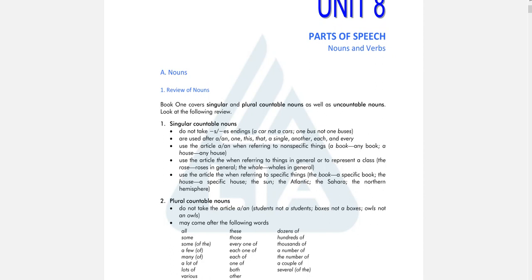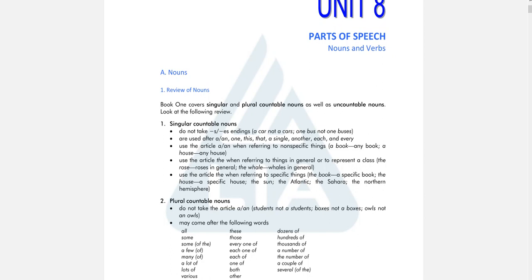And then we use the article the when referring to things in general or to represent a class. For example, the rose means roses in general, and the whale means whales in general.